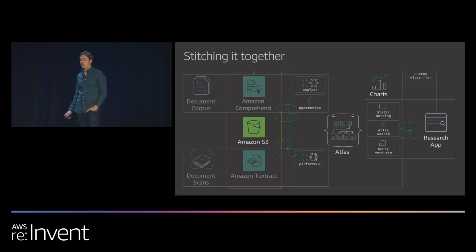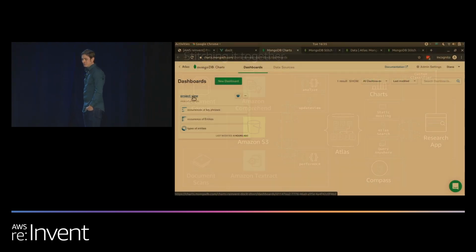Well, we can create some great visualizations using MongoDB Charts. And if we want to dig deeper into our data, we can use Compass, which provides a robust desktop client for accessing your data and allows you to build complex queries with ease. They say a picture paints 1,000 words, so let's take a look at how easy it is to create some great visualizations using MongoDB Charts. Diana, show us how it's done.